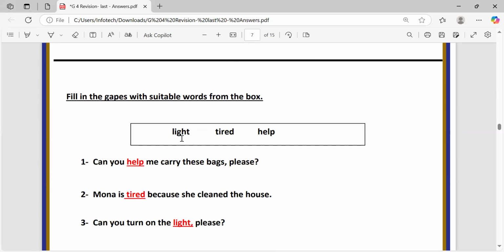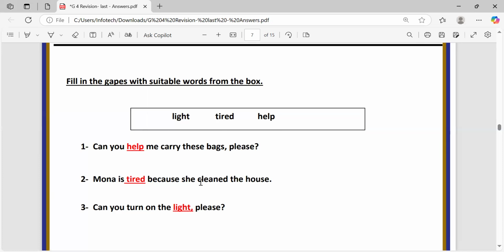Light is what we get from the light bulbs. Tired: when you're not sleeping well, you feel tired. And help: when you try to do something useful for someone. Can you help me carry these bags, please? So he is asking for help. Can you help me? Mona is tired because she cleaned the house.